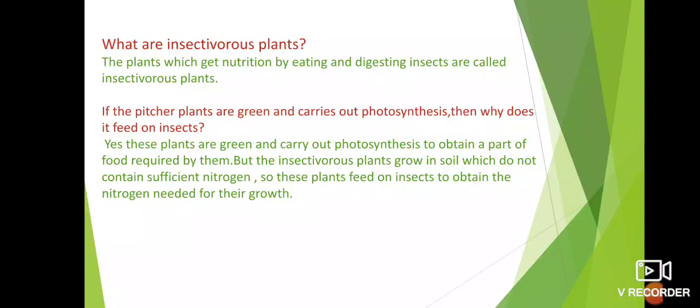What are insectivorous plants? The plants which get nutrition by eating and digesting insects are called insectivorous plants. See, these plants also have green color. Green color shows the presence of chlorophyll, and these also carry out photosynthesis. Then why do they feed on insects? Because these plants grow in soil which does not contain sufficient nitrogen. To obtain sufficient nitrogen, these plants feed on insects.